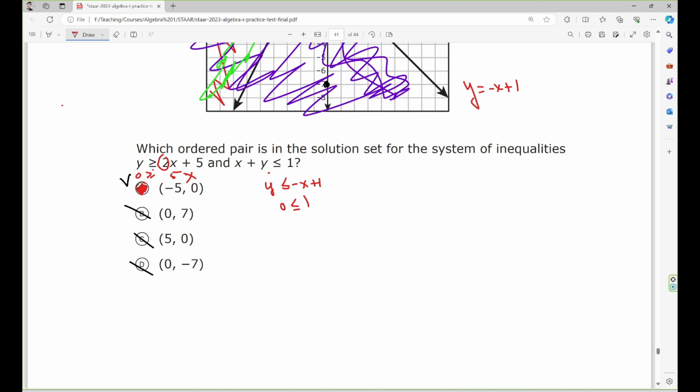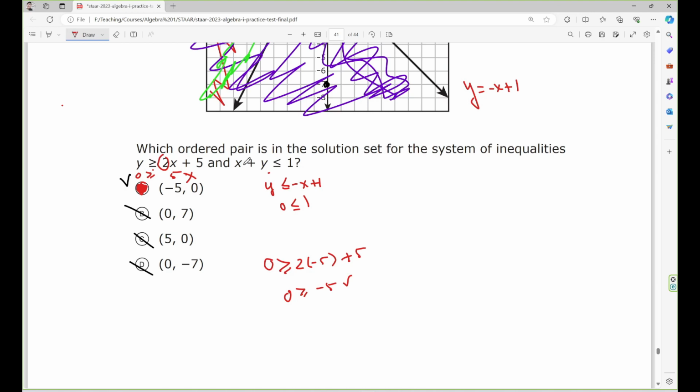Now the second way, you just substitute this one into this inequality. X equals negative 5, y equals 0. So I have 0 greater than or equal to 2 times negative 5 plus 5. So 2 times negative 5 is negative 10, and negative 10 plus 5 is negative 5. This is true.